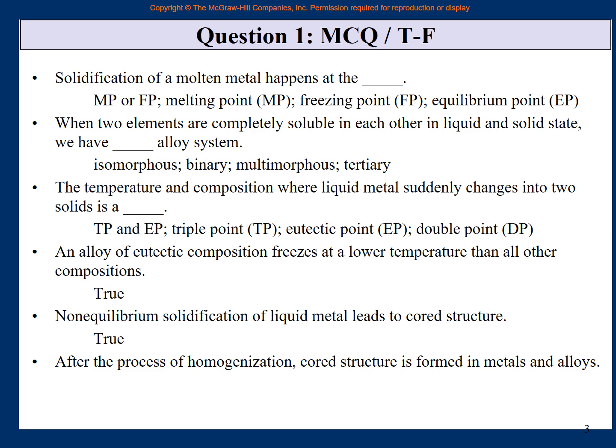One more. After the process of homogenization, cored structure is formed in metals and alloys. I have already shown you the answer by mistake, but yes, after the process of homogenization, all the cored structure goes away. Homogenization is the heat treatment process which is done so that the cores are removed and the material becomes homogenized again. So therefore this statement is false. After homogenization, the cored structure will not be there anymore.